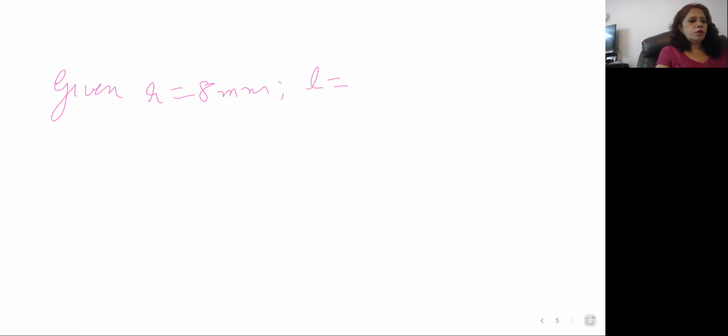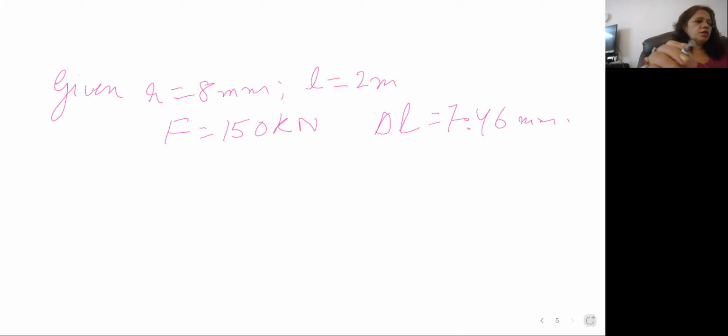Length is given 2 meter and a force of 150 kilonewton stretches it along its length. Then calculate the stress and percentage strain in the rod if the elongation length delta L is given here 7.46 millimeter. You have to calculate stress and percentage strain.